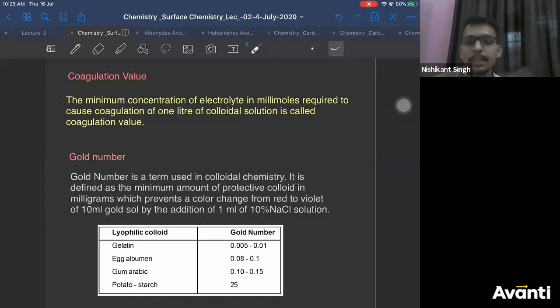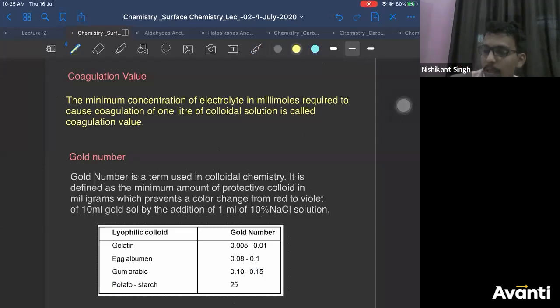The only two things are that the amount of electrolyte should be measured in millimoles and the amount of colloidal solution should be measured in liter. That's the only difference. Colloidal solution should be measured in liter and the electrolyte you are adding should be measured in millimoles. That means how many millimoles should I add to cause the coagulation of 1 liter colloidal solution? I'll give you an example.